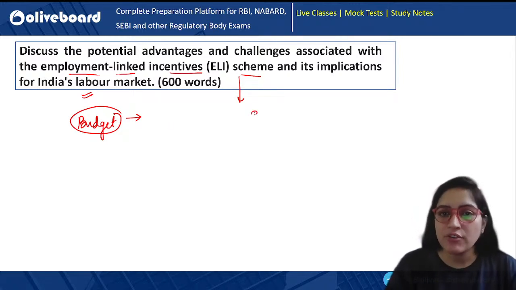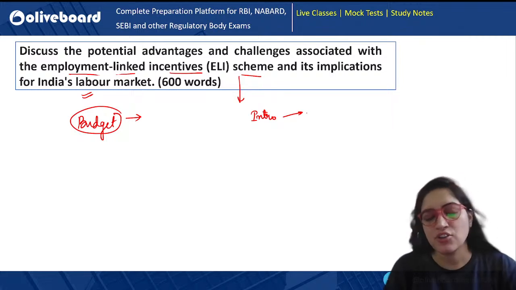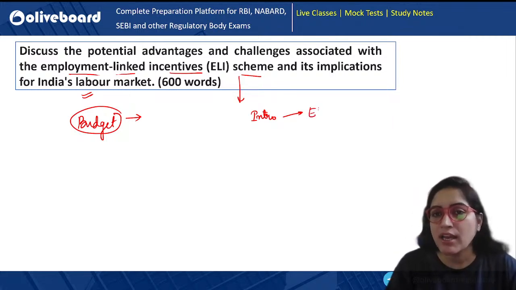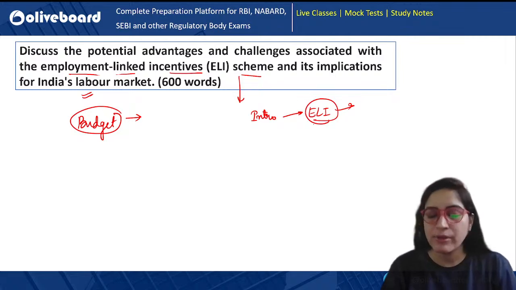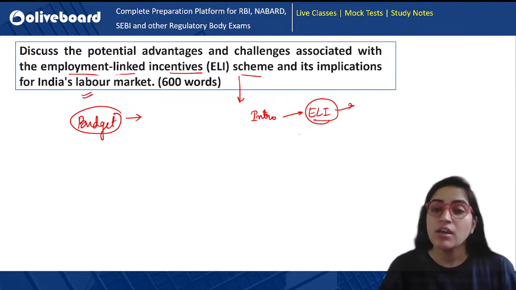First of all, in the introduction part for this kind of question, what you will be writing is about the ELI scheme. What is it? If it was launched, you know the launch year. Definitely you will be knowing it. So you can write about it.